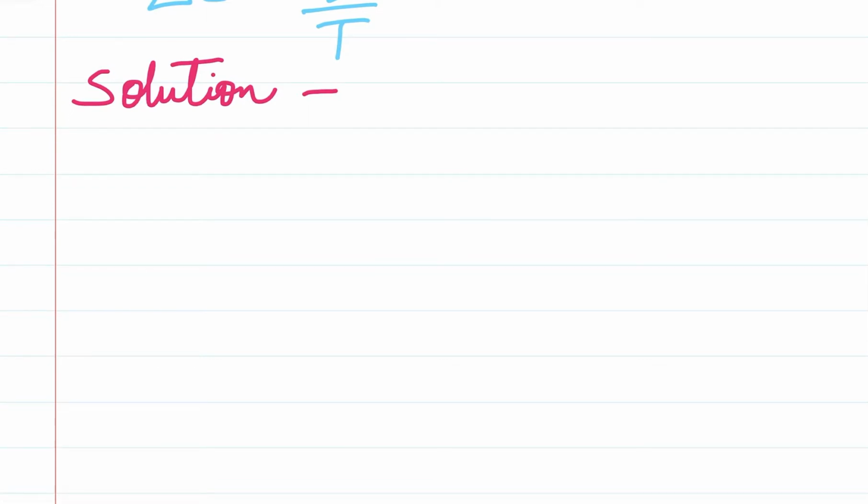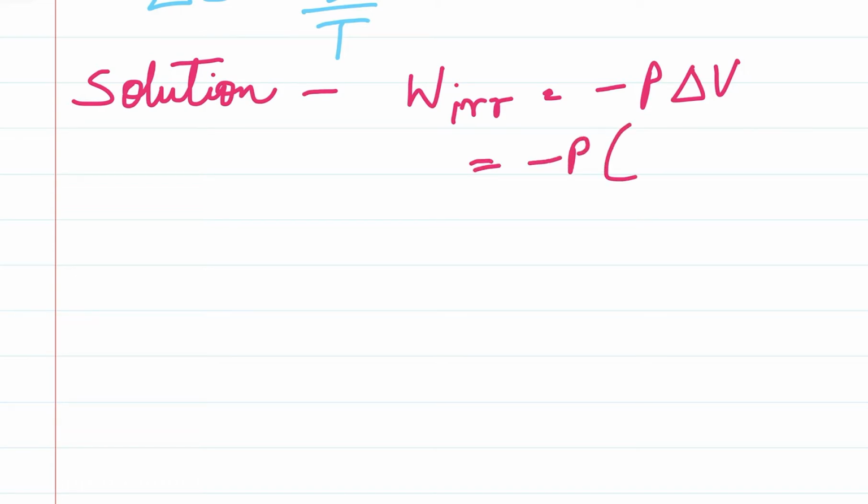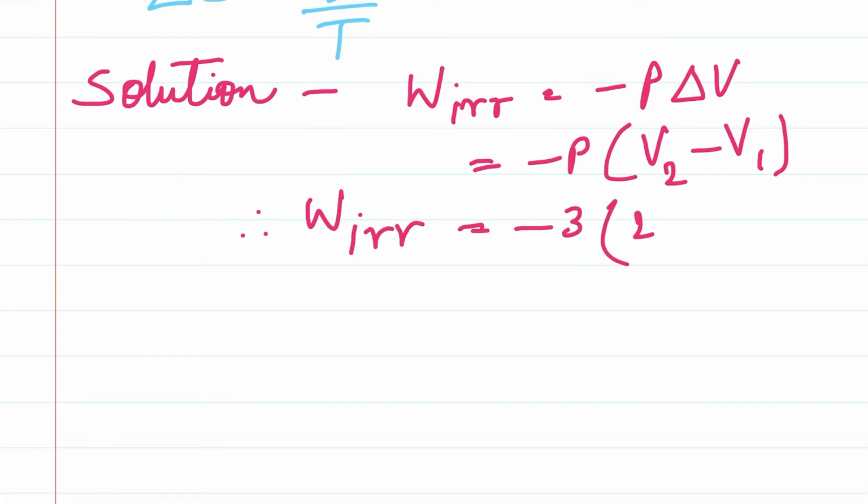As I mentioned earlier, the work done in an irreversible process is given by minus P delta V, where delta V is the change in volume, V2 minus V1. Therefore the irreversible work done will be equal to minus 3 times (2 minus 1), which is equal to minus 3 liter atmosphere.